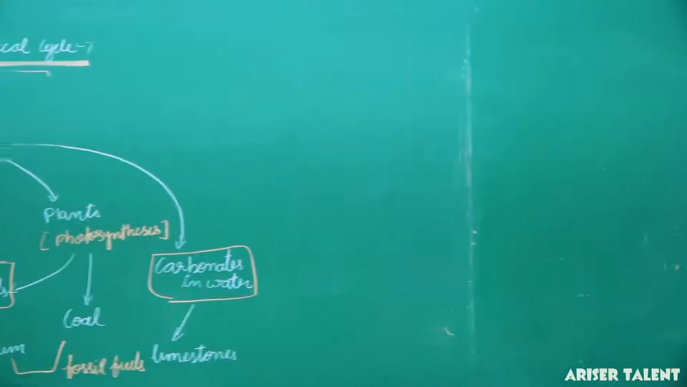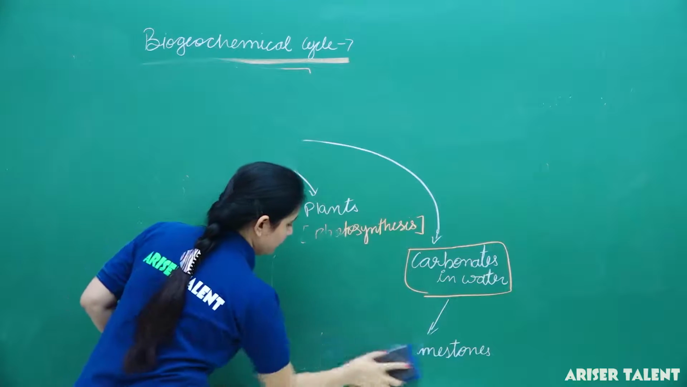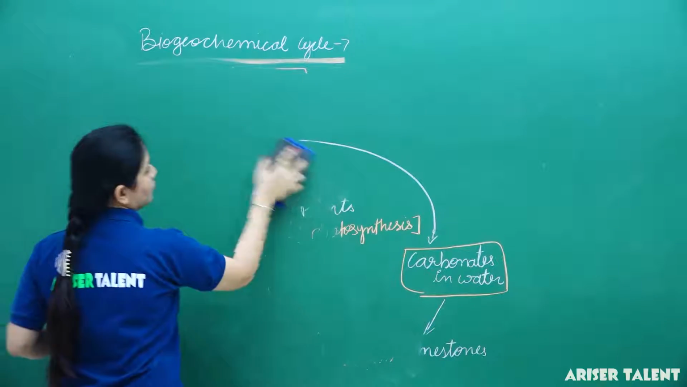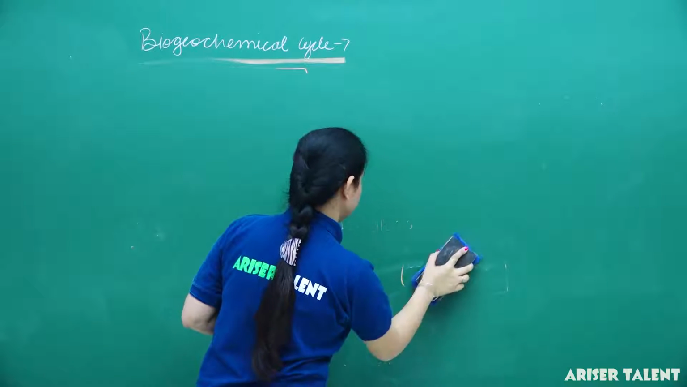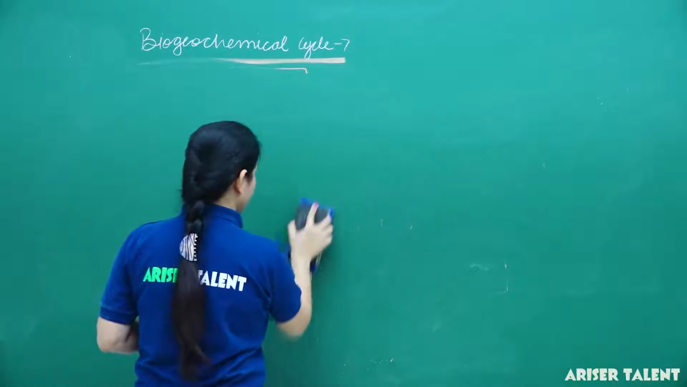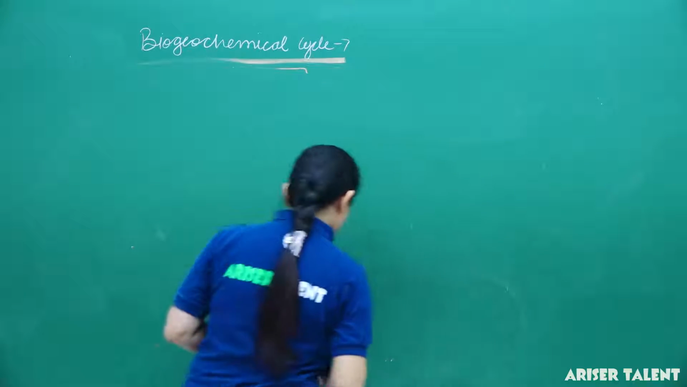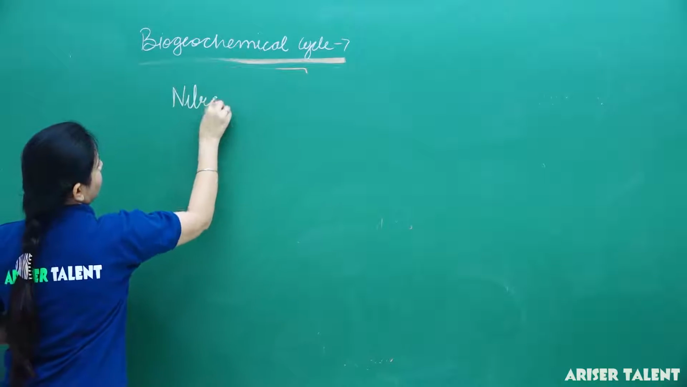So let's discuss the nitrogen cycle, meaning how the level of nitrogen is maintained in the atmosphere by living organisms. As we all know, 78% of nitrogen is present in the atmosphere. Nitrogen cycle.